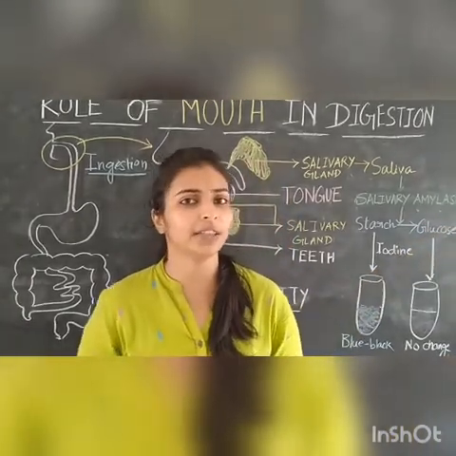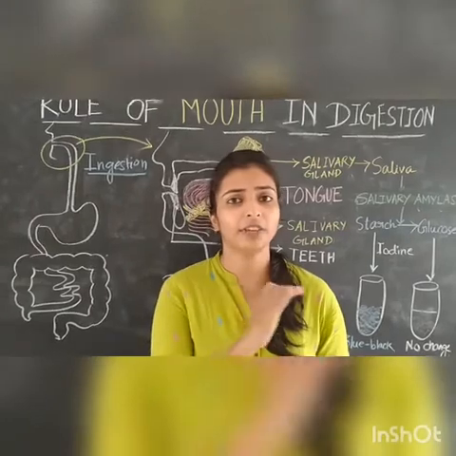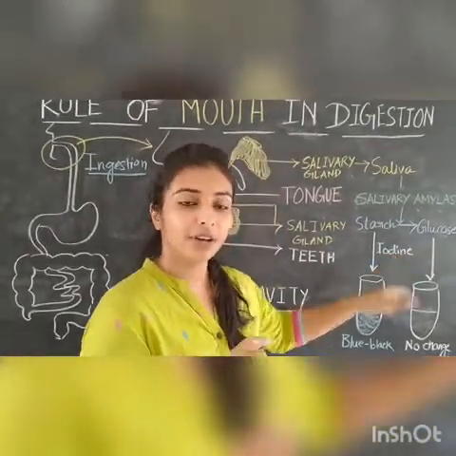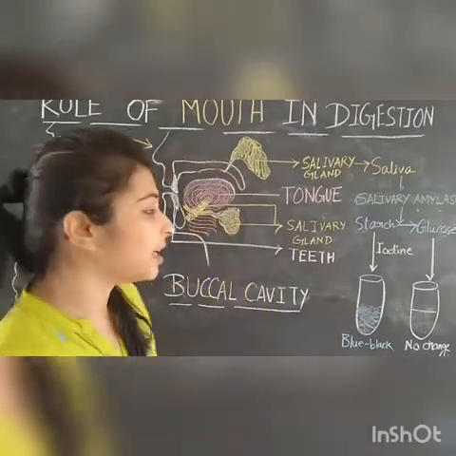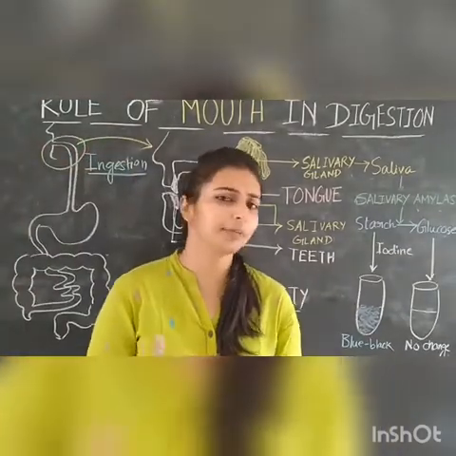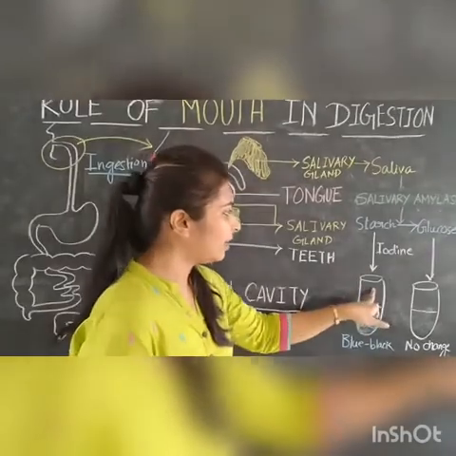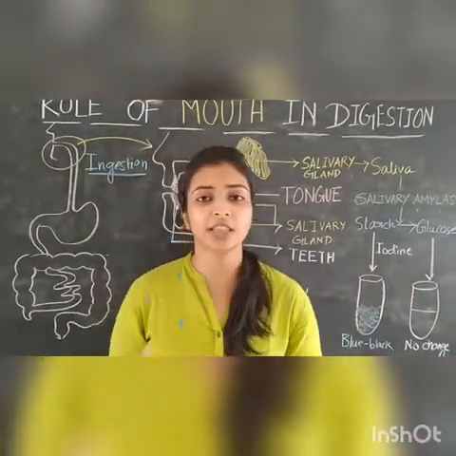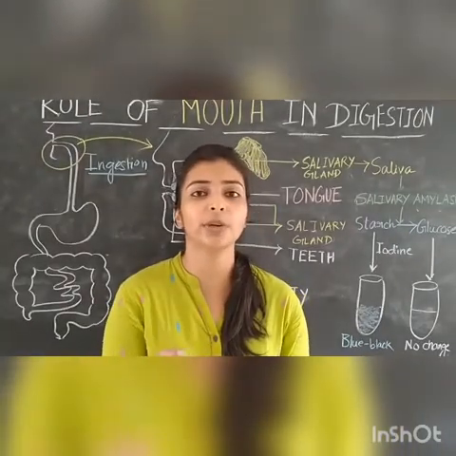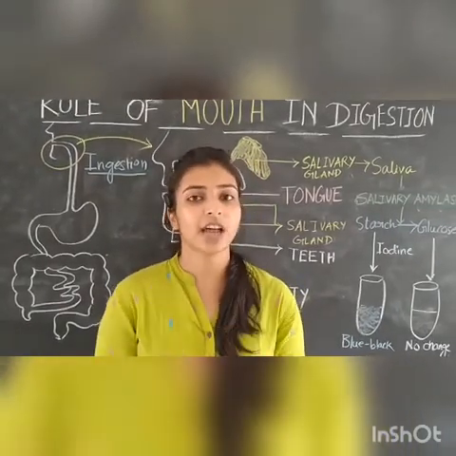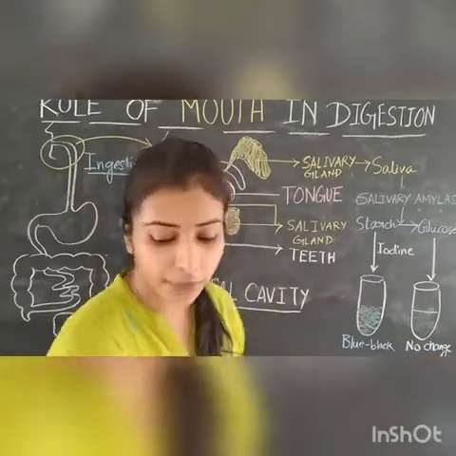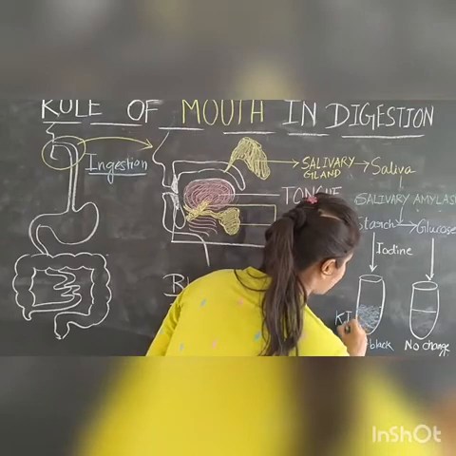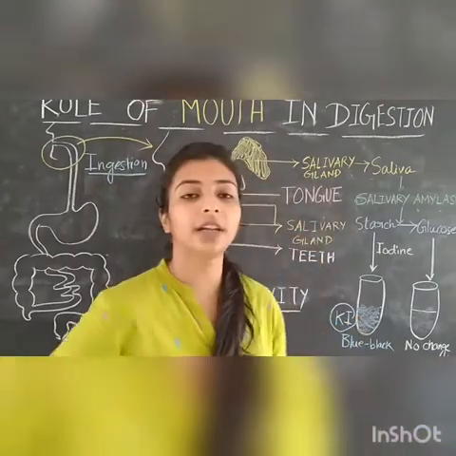Now how can we understand this? How can we do this experimentally? We can do this by a simple iodine test. If we take any simple starch product, maybe boiled rice, and mix iodine with it, we will see that the color changes to a bluish black color, because starch reacts with iodine and produces starch iodide, which is blackish blue in color.